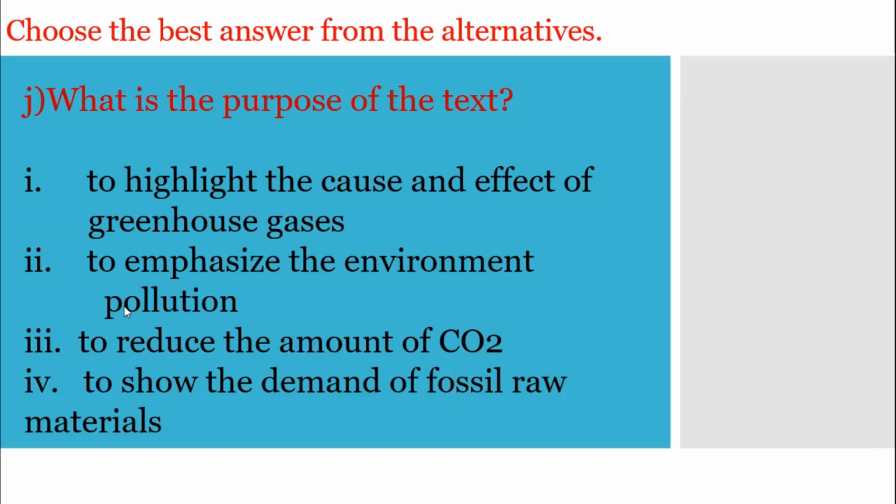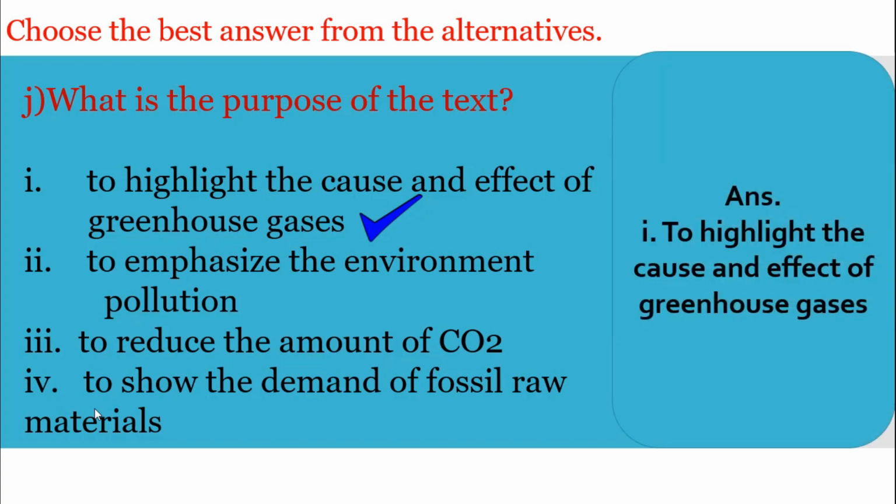And the last question, what is the purpose of the text? Yes, dear students, you have already gone through the text, and I believe you can identify the exact answer. First of all, we will go through the options. Number 1, to highlight the cause and effect of greenhouse gases. Number 2, to emphasize the environment pollution. Number 3, to reduce the amount of carbon dioxide. Number 4, to show the demand of fossil raw materials. Yes, dear students, the answer will be number 1, to highlight the cause and effect of greenhouse gases.